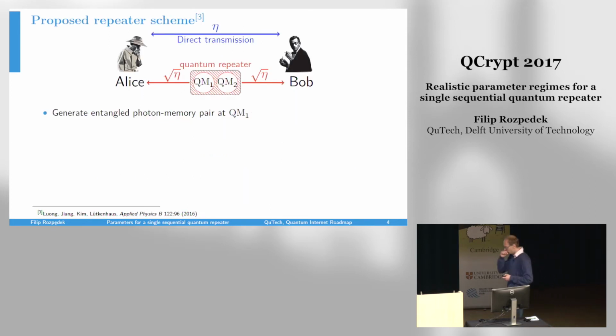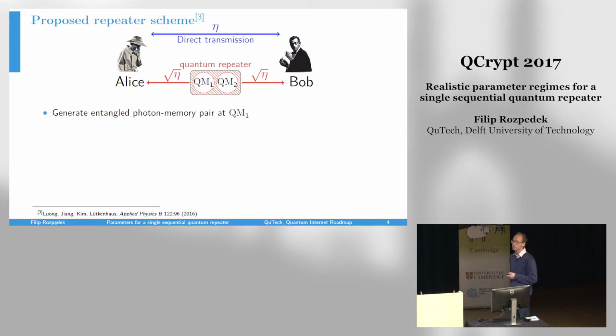Such a proposal for a proof of principle repeater has been proposed in this paper. This setup is motivated by experimental simplicity. The quantum repeater consists of two quantum memories, both of them with an interface to photons. Here we will focus on the sequential version of the protocol, which means that while both of those memories have an interface to photons, only one of them can be used at any given time. That's motivated by the fact that many physical systems, such as NV centers or trapped ions, will have access to such a sequential interface.